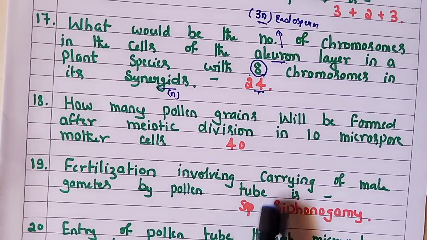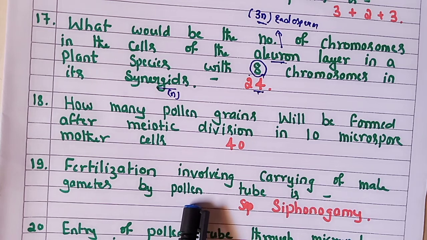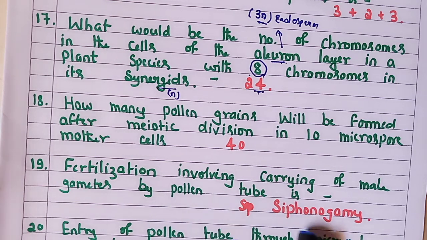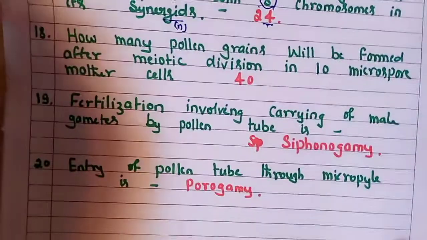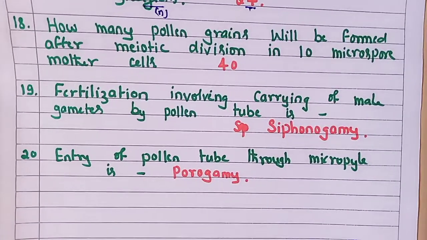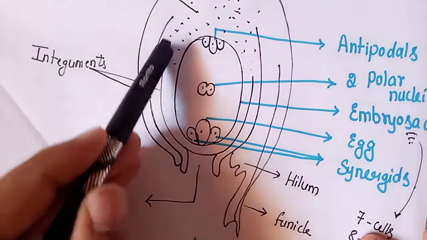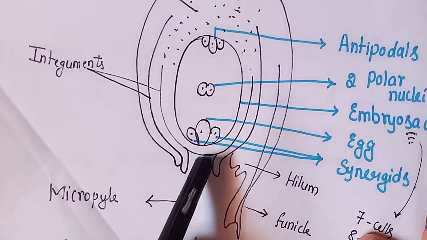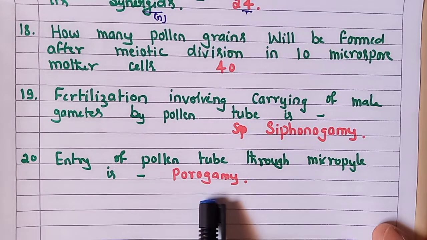Now, fertilization involving carrying of a male gamete by a pollen tube. The pollen tube carries the male gamete. Such type of fertilization is called siphonogamy. Now the last question is the entry of the pollen tube through the micropyle during fertilization. So through the micropylar end, the pollen tube carrying the 2 male gametes is going to enter. Such type of process is called porogamy.